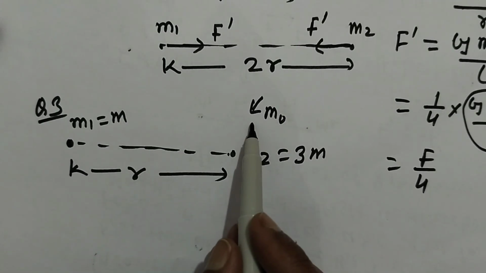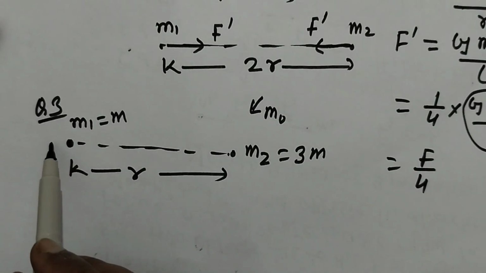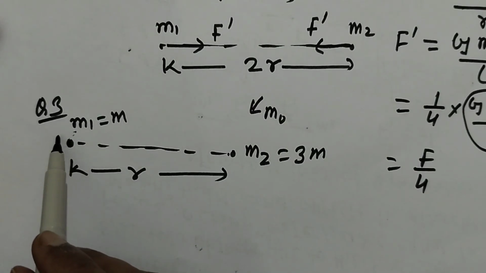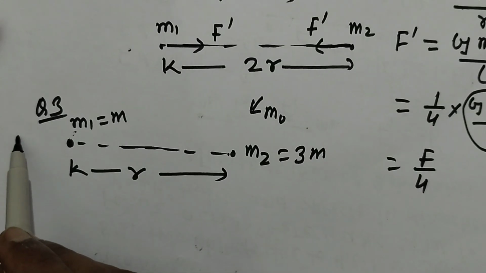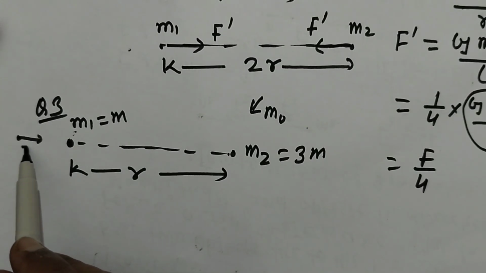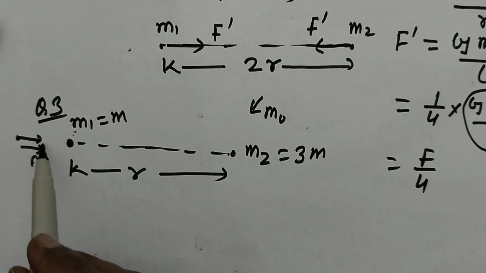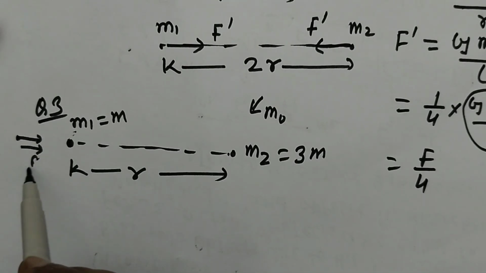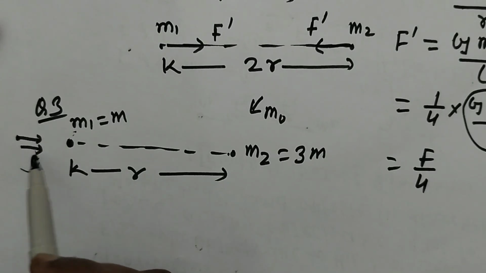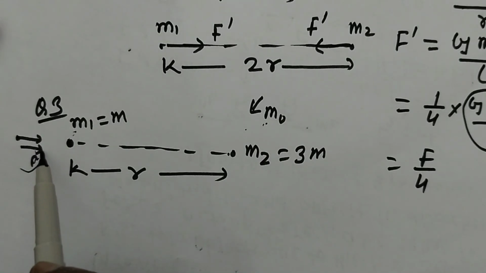If we put this m0 at the left side of m1, then what will happen? M1 will attract in this direction, M2 will attract in this direction. So in this scenario, there will never be zero force acting on M0, because these two forces will add up. So it can't be zero.